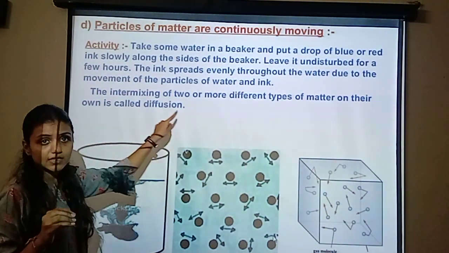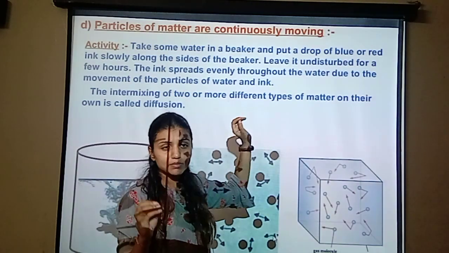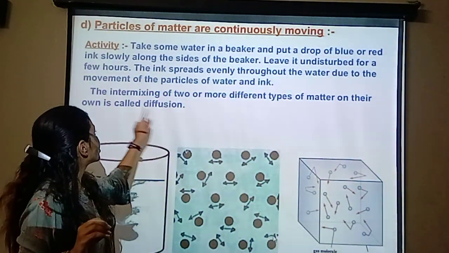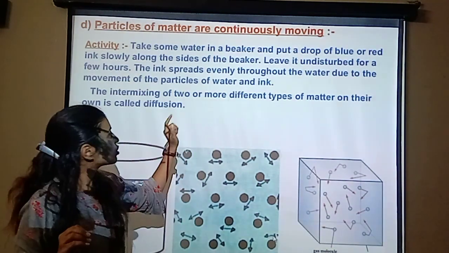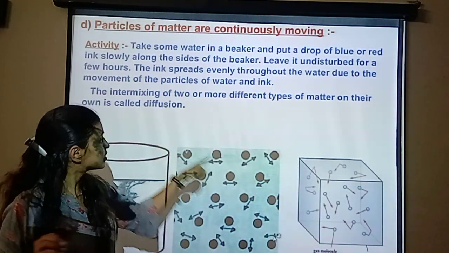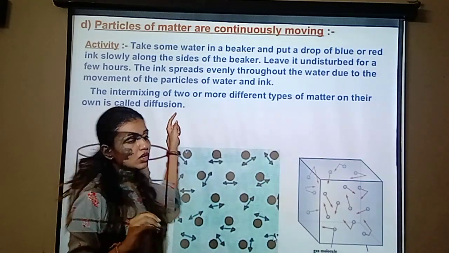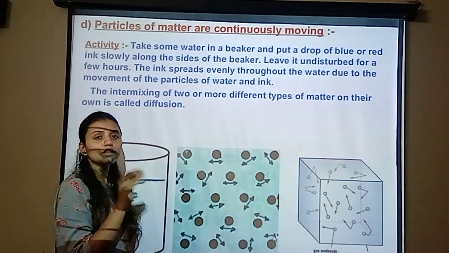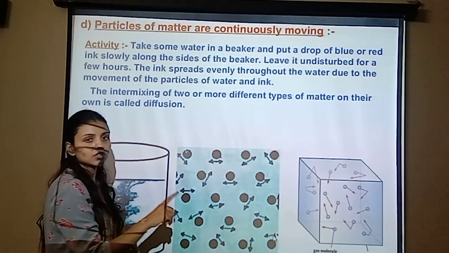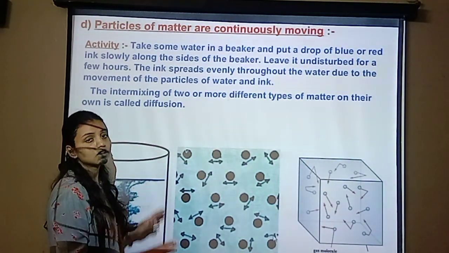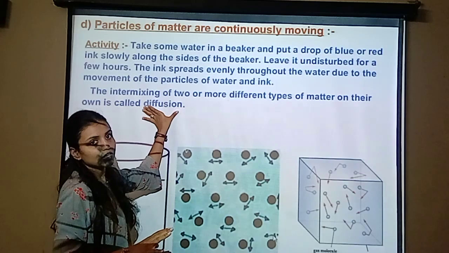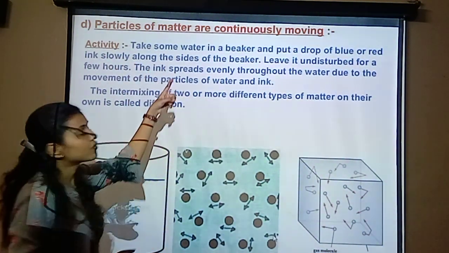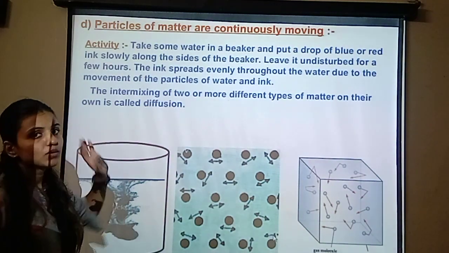The intermixing of two or more different types of matter on their own is called diffusion. Or we can say diffusion is the movement of a substance from higher concentration to lower concentration. This is a characteristic of matter: particles of matter are continuously moving.